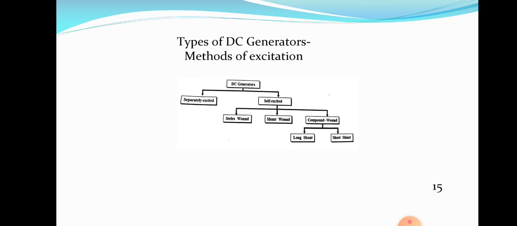Whether it is separately excited or self-excited, there are two windings in every DC generator: armature winding and field winding. Armature winding is in the rotating part of the machine and field winding is in the stationary part of the machine. Field winding produces the flux, and armature winding is where EMF is generated. We studied all these things. Armature consists of a cylindrical core, with slots provided on its outer periphery, after which we provide the armature winding. All those things we studied in the last class. So two main parts: stator and rotor. Stator consists of the field system, rotor consists of the armature winding.